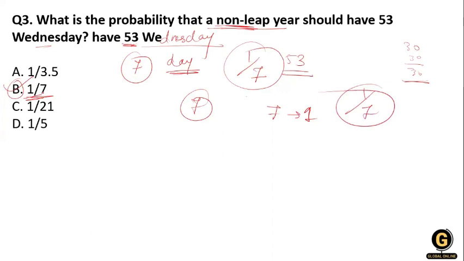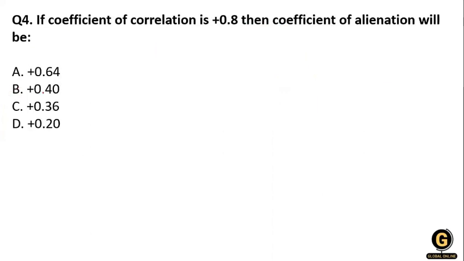Clear? Now the next question: if the coefficient of correlation is positive 0.8, then what will the coefficient of alienation be? The coefficient of alienation is calculated by a formula: 1 minus r squared.